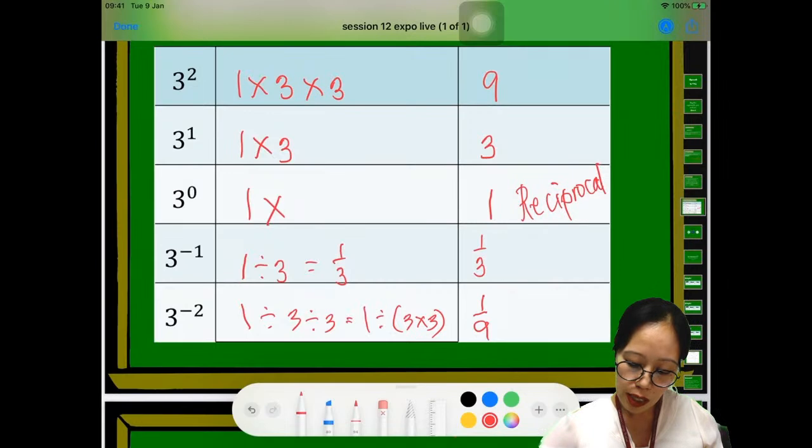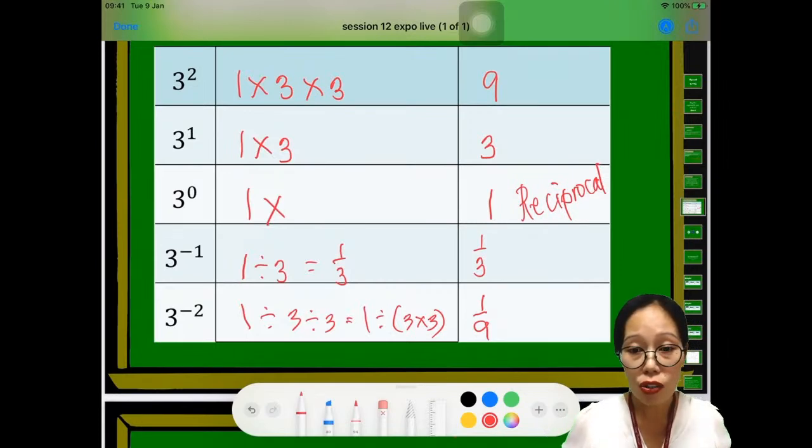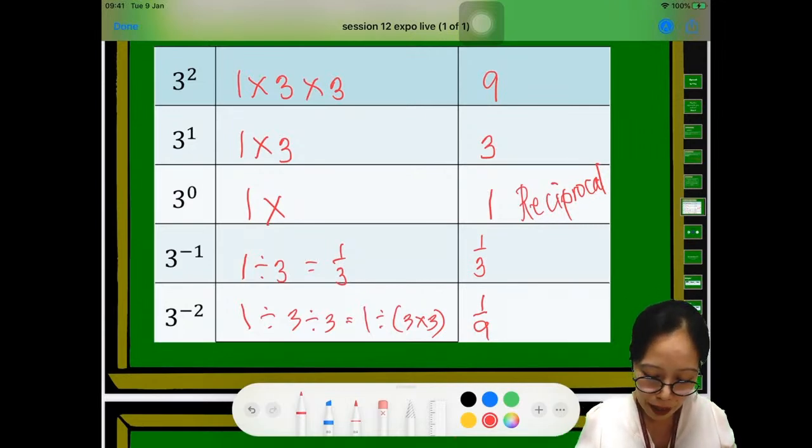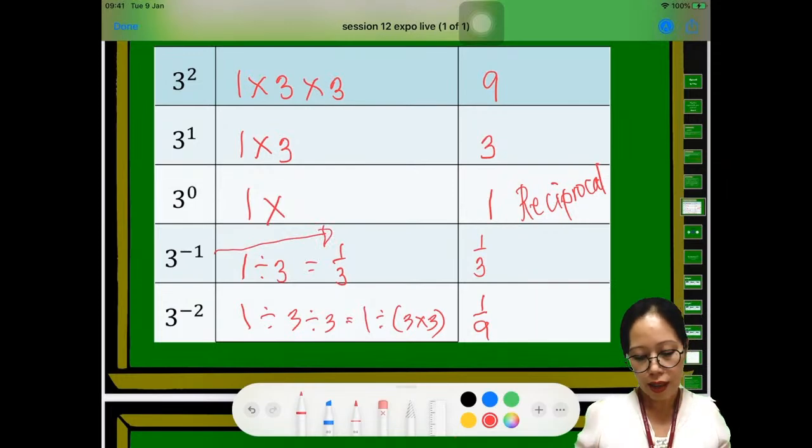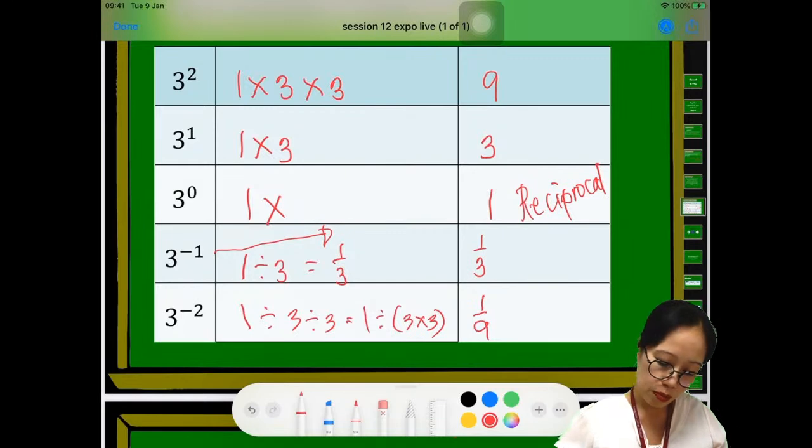Reciprocal is actually interchanging your numerator and the denominator, right? So we have here 3 to the power of -1. If we're going back there, 3 to the power of -1 is actually what? 1 over 3 to the power of 1.